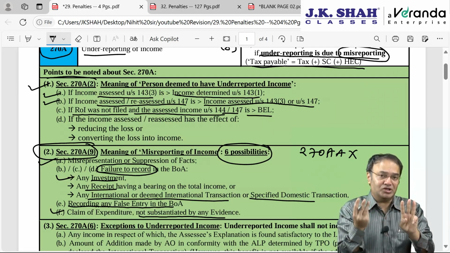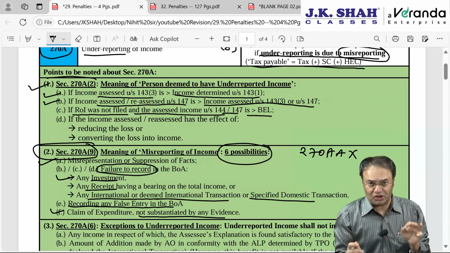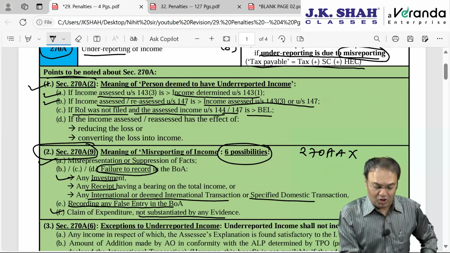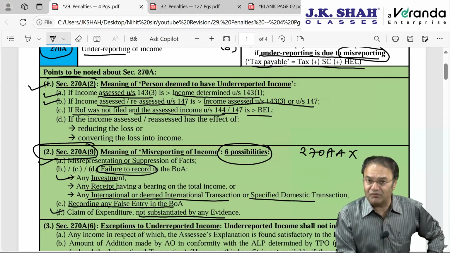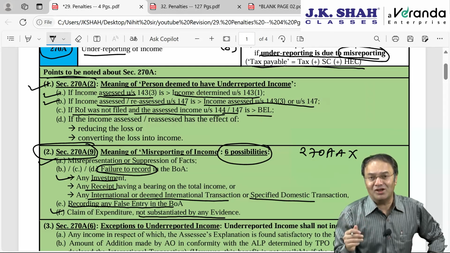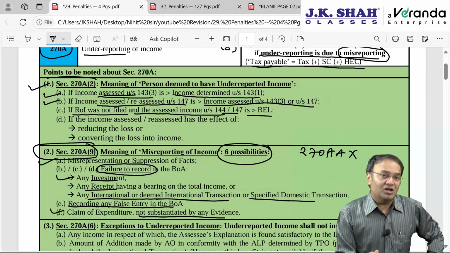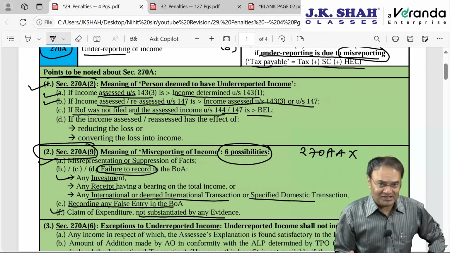The same 3 possibilities are repeated with regard to deemed income, that is book profit or adjusted total income. If deemed income under 143(3) is found to be greater than deemed income under 143(1). Next, deemed income under 147 is found to be greater than deemed income under 147 or 143(3). And third, the IT return is not filed and the deemed total income is found to be greater than the basic exemption.